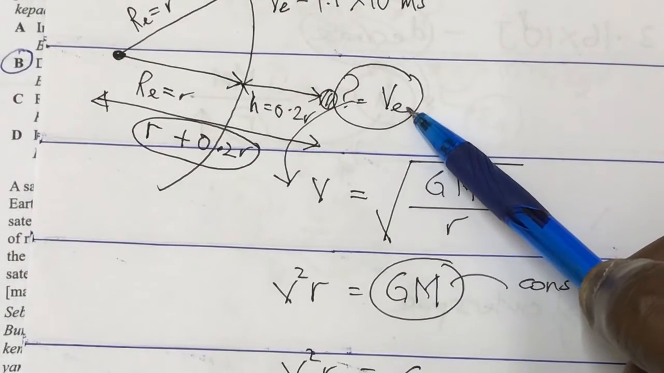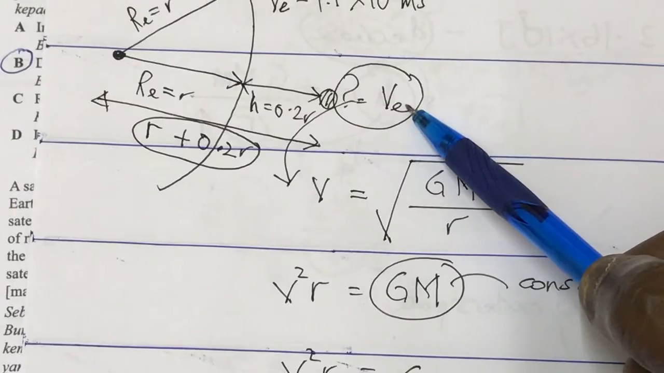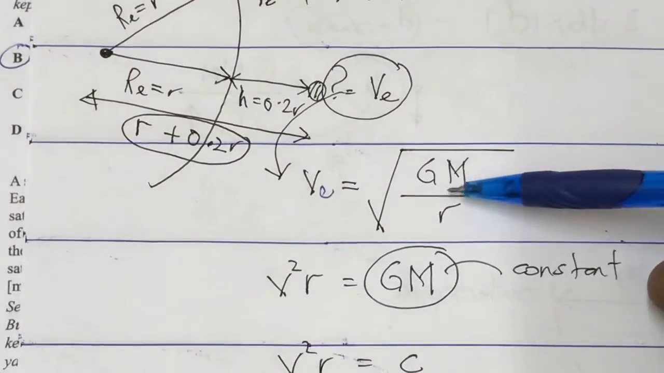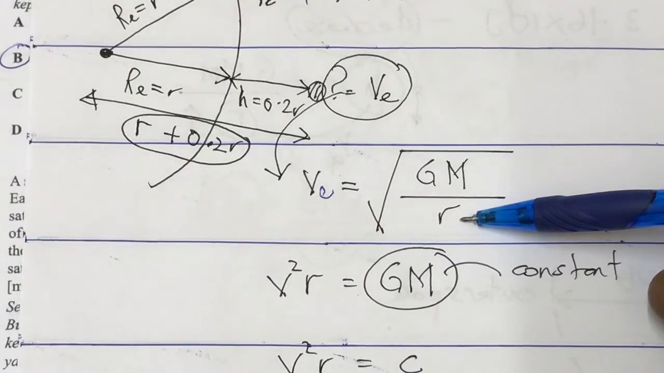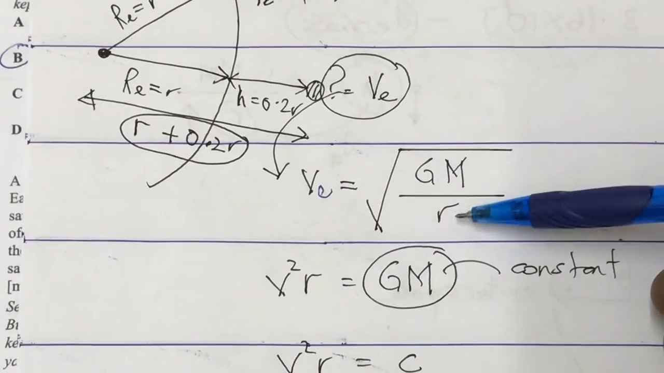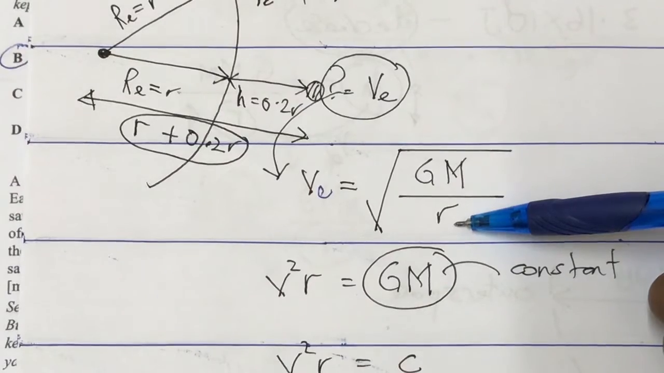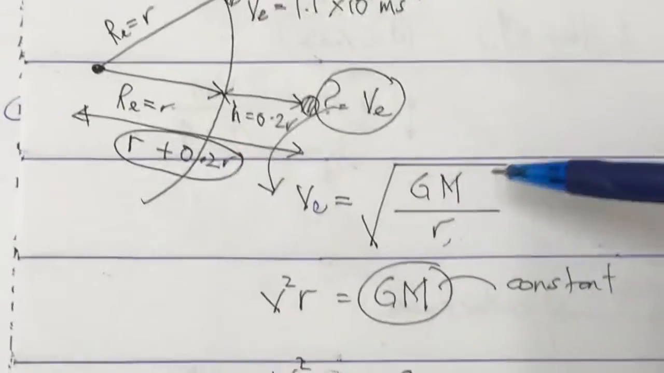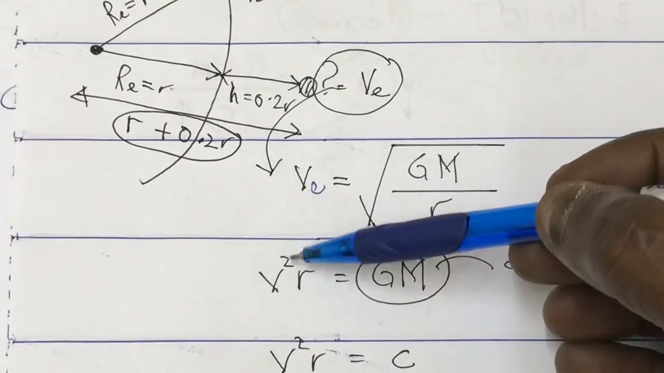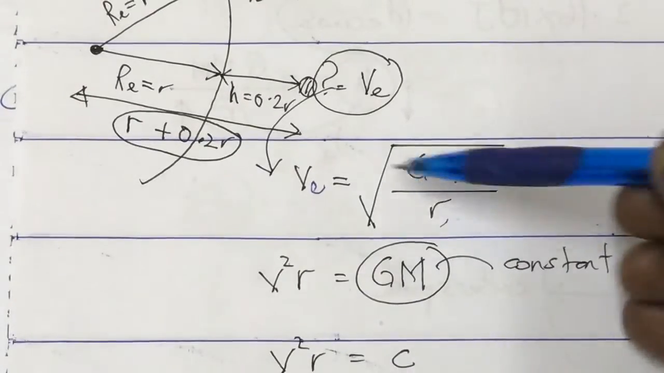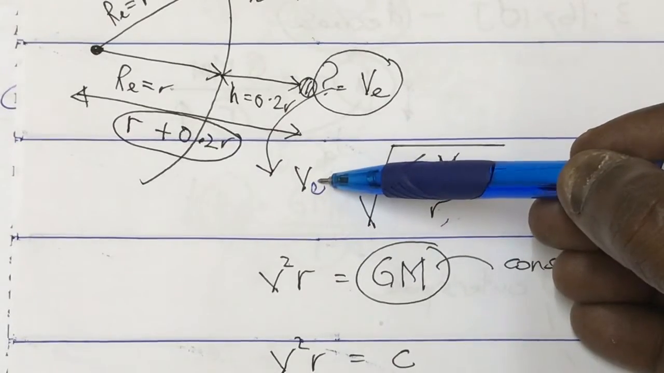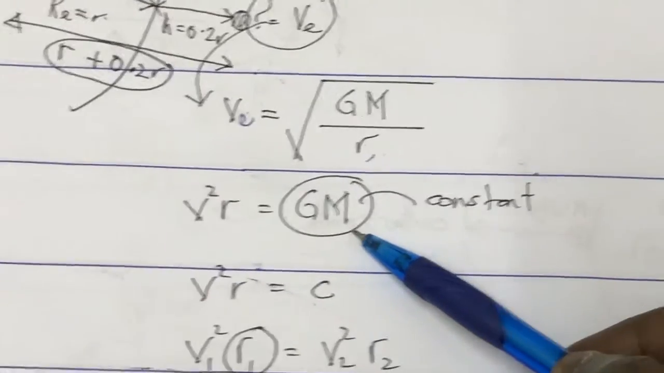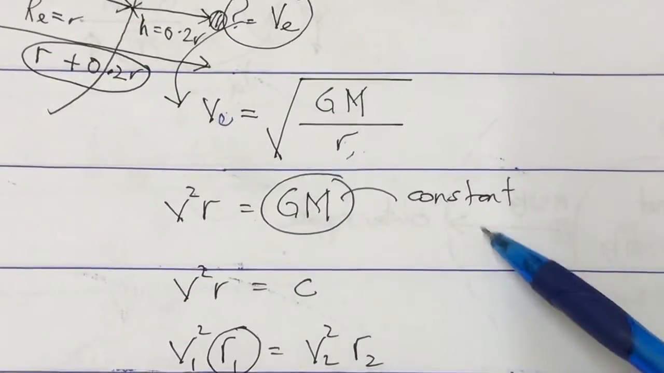Of course, we start from what they asked. Escape velocity, that is the formula given in the notes: square root of G capital M over R. You can substitute the values and get the answer. But I'm doing another method. The square root I transfer becomes square, then R I transfer over here. I will get V square R equals GM.